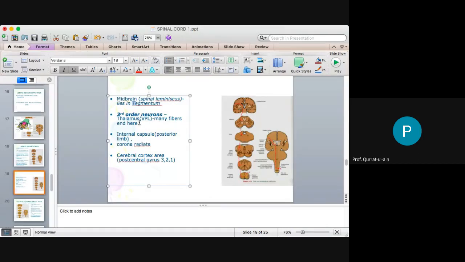Third order neurons are in the thalamus, and which nucleus of the thalamus? It's the VPL, the ventroposterolateral nucleus, and then they pass through the internal capsule and its posterior limb, and then through the corona radiata into the cerebral cortex, the postcentral gyrus, area 3, 1, 2.